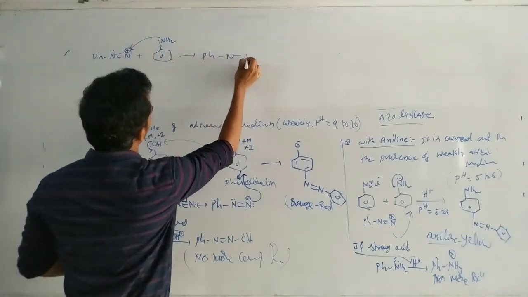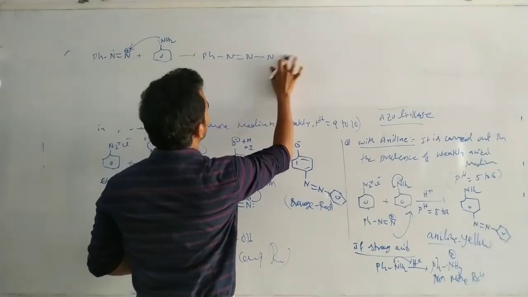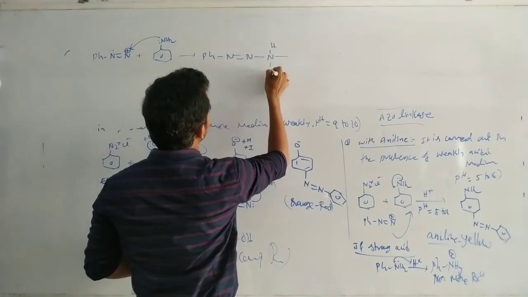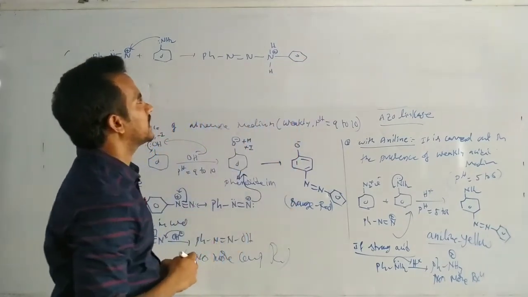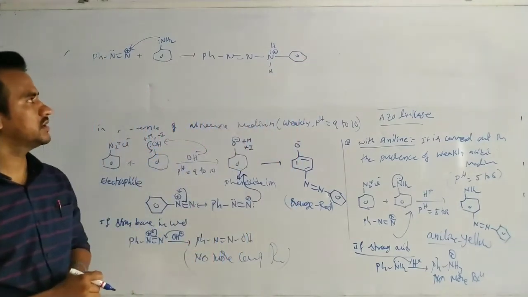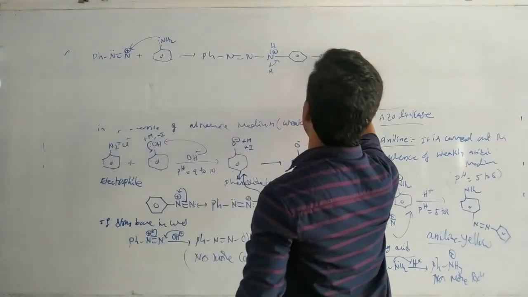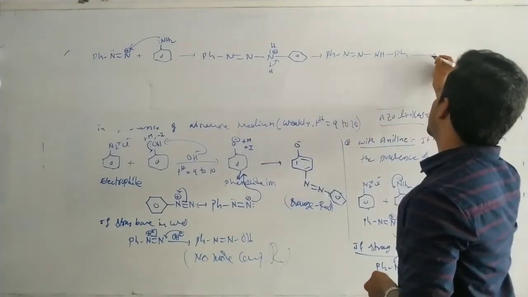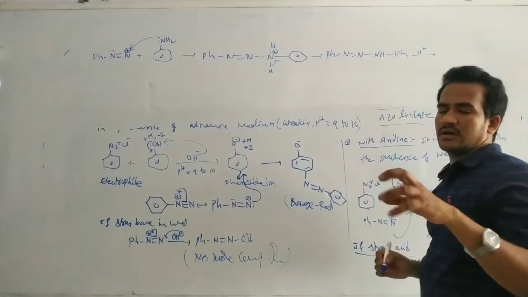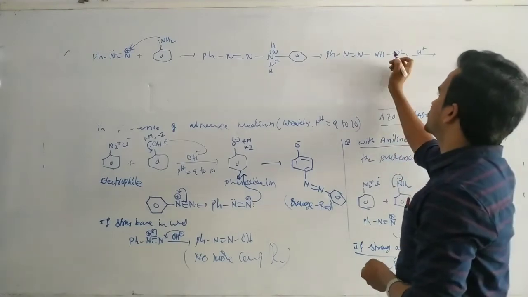So PhN=N, here NH2, sorry, here H, here H, plus. This is the benzene. Initially, this addition reaction takes place. Now loss of proton. PhN=N, here NH Ph. But if you add some acid, that means if you control the weakly acidic medium, that means here the protonation of